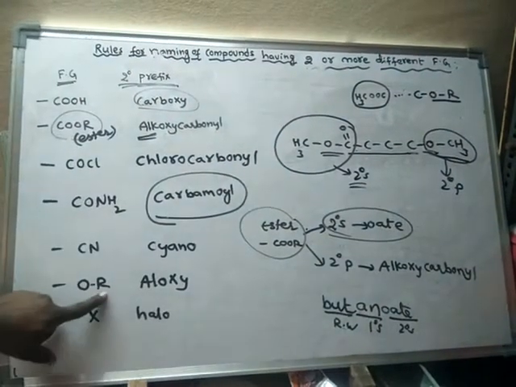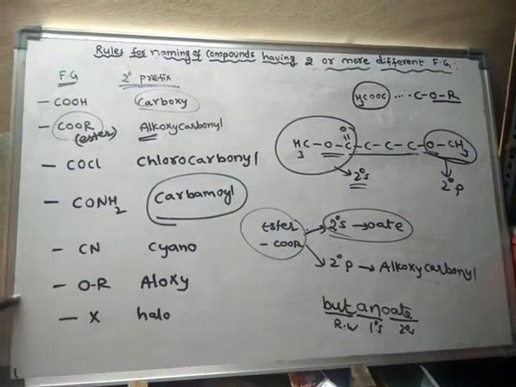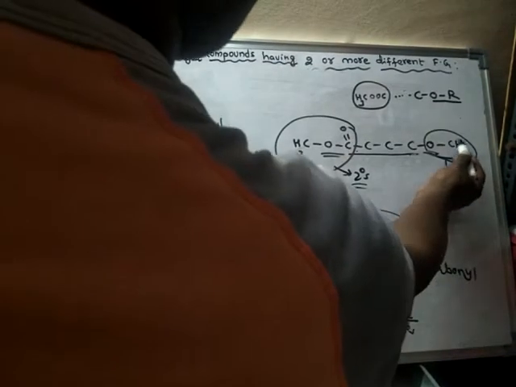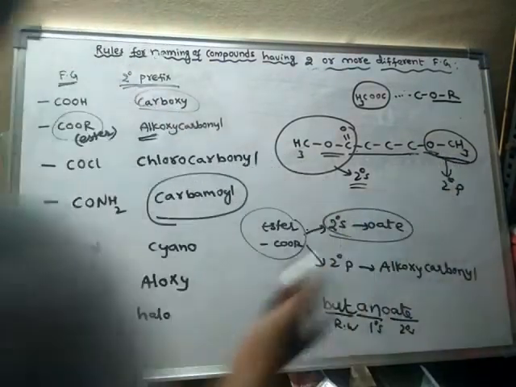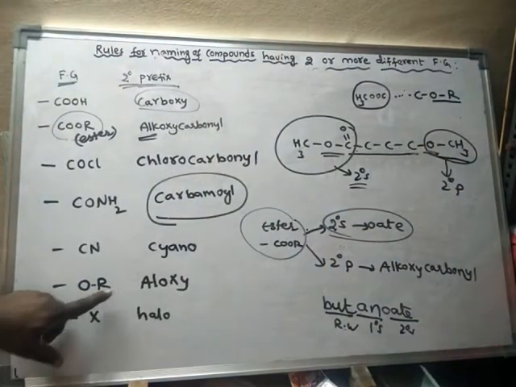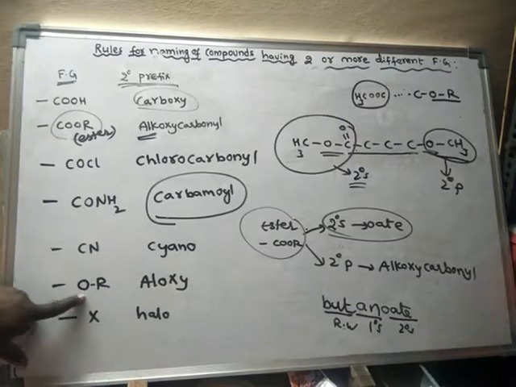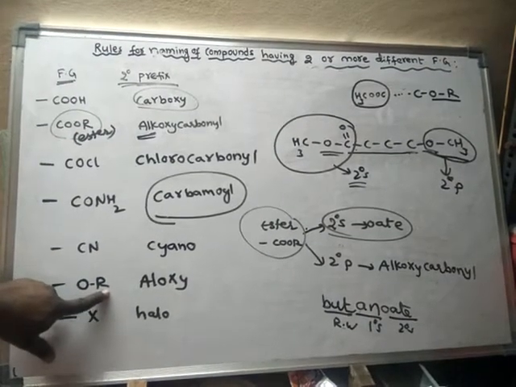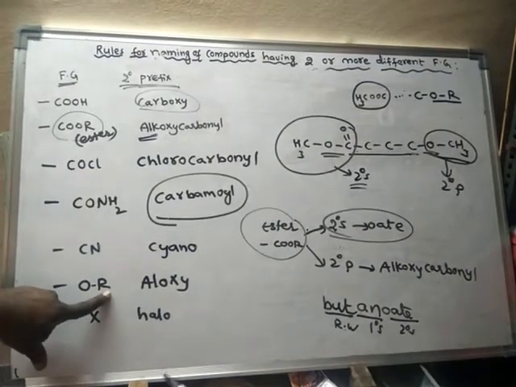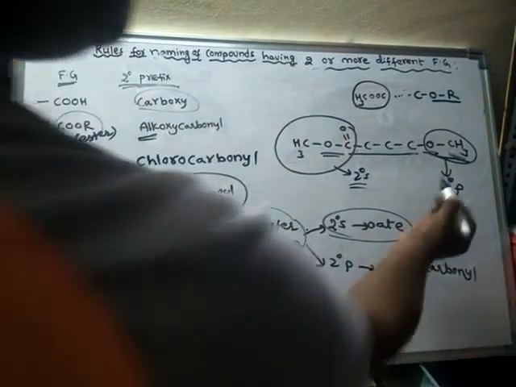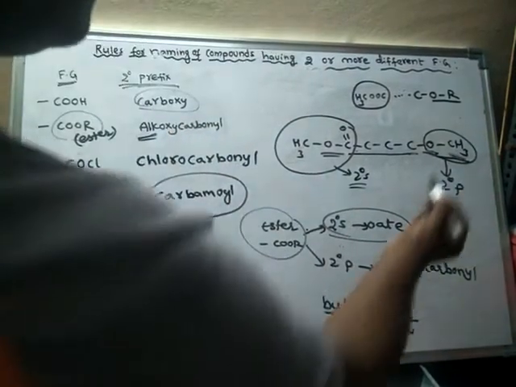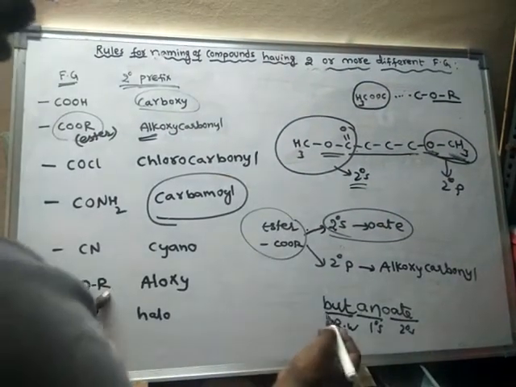What is the secondary prefix for RO? RO means like this: R, alkyl group, and RO is connected to the carbon chain. So this particular group is said to be alkoxy. Which alkyl is it, ethyl or methyl? If it is CH3, it is said to be methyl. So hence methoxy. Right, methoxy.